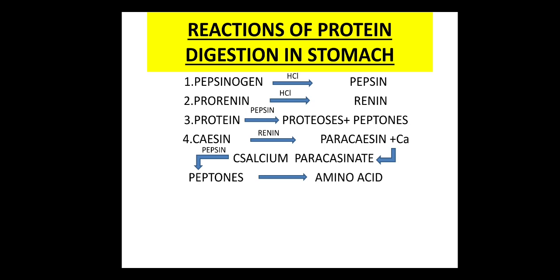But again the same thing. All the proteins which are present in our food can't be digested completely in the stomach. And for the further digestion it has to move to the next part of our alimentary canal. Yes, very good. That is the next part after the stomach: the small intestine. So we are going to see about the small intestine now.